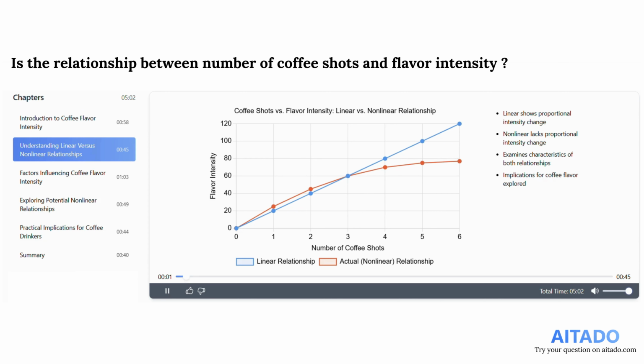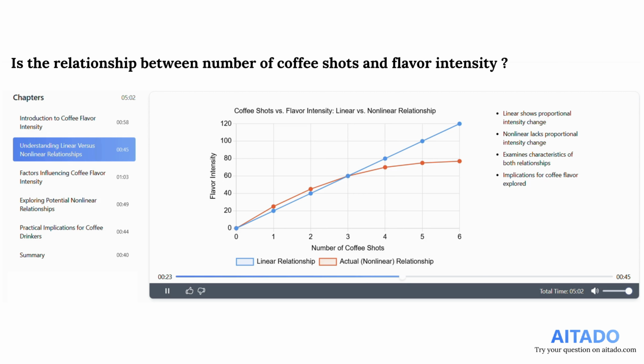To investigate whether the relationship between the number of coffee shots and flavor intensity is nonlinear, we begin by differentiating linear from nonlinear connections. In a linear relationship, seen in the blue line on the graph, the change in flavor intensity is proportional to the change in the number of coffee shots. Notice the steady, predictable climb.